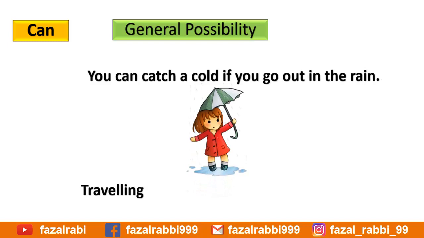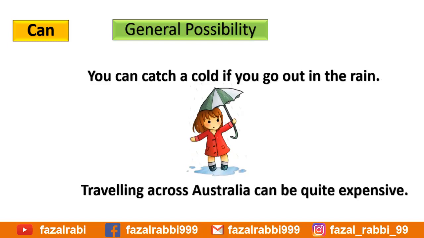Example number 2. Traveling across Australia can be quite expensive. You can see that these are just general statements about what is possible in the world. In this case, it is okay to use can, but this use is less common. Normally, when we talk about possibility in our lives, we use could.